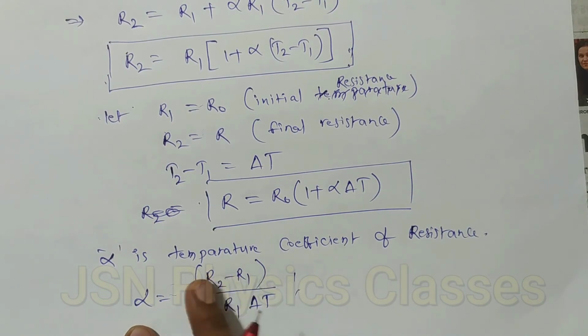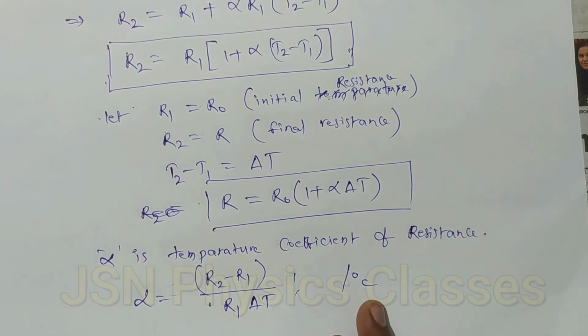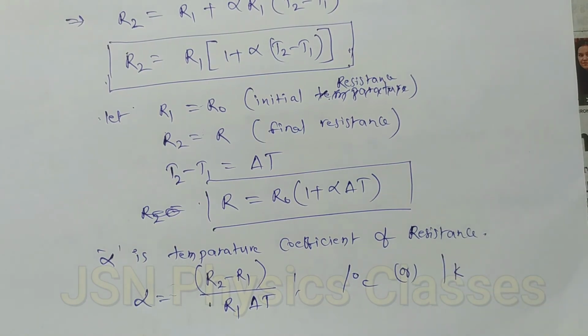The numerator is resistance and the denominator is also resistance, so the resistance units will cancel. The remaining term is just temperature in the denominator, so the unit is per degree centigrade or per degree Kelvin.